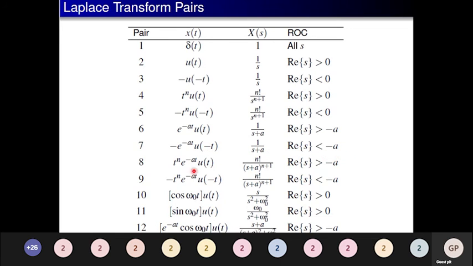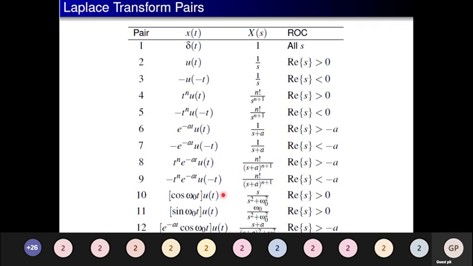Similarly, t power n e power minus at u of t is n factorial divided by s plus a whole power n plus 1, real part of s greater than minus a. And for minus t power n e power minus at u of minus t, it is n factorial divided by s plus a whole power n plus 1, real part of s less than minus a.